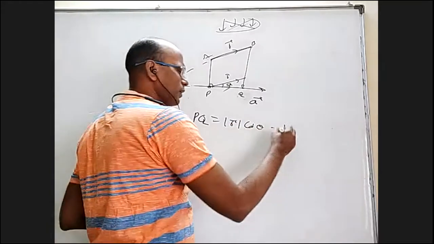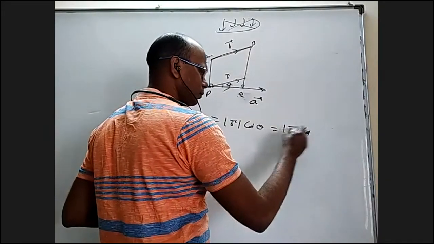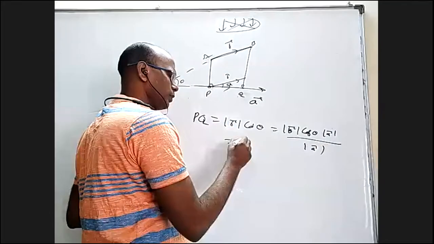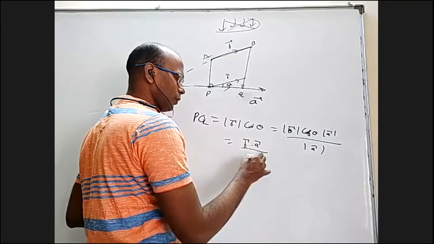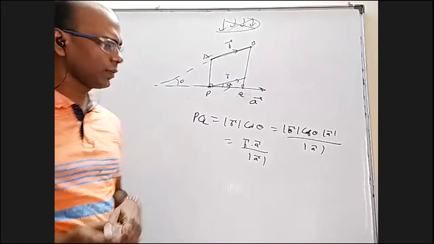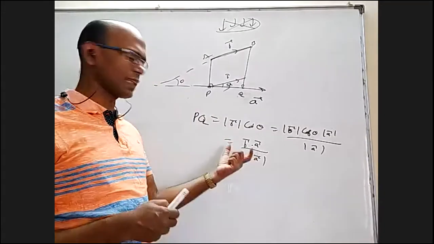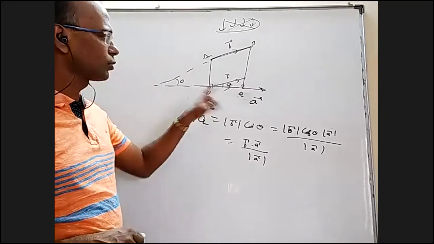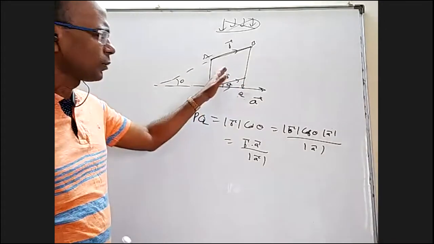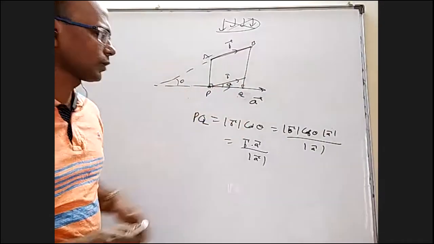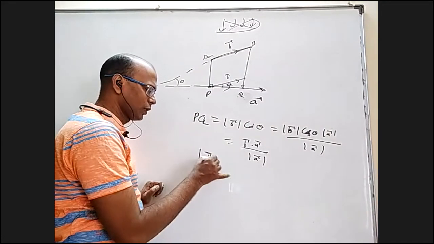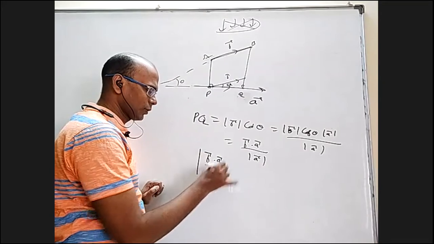If I multiply and divide by mod A bar, it is B bar dot A bar by mod A bar. Even here there is a meaning where it is positive and where it is negative. PQ is like a directed line segment; it can be positive or negative. When it is positive, B bar is making an acute angle with A bar. So if you want only length in a strict manner, it will be mod of B bar dot A bar by mod A bar.